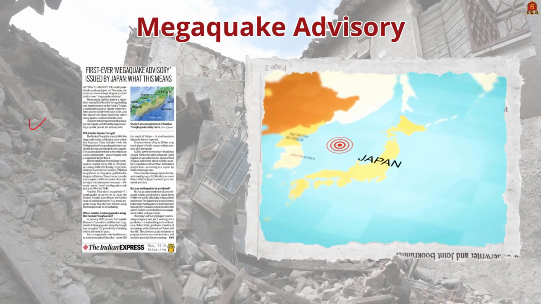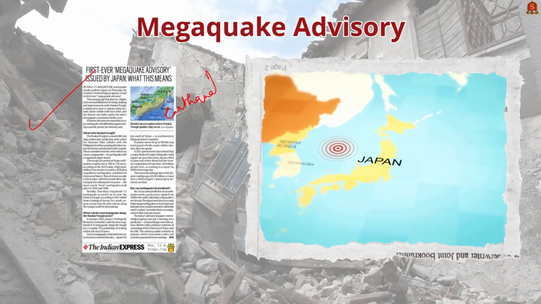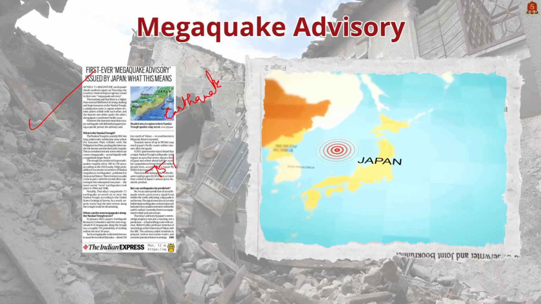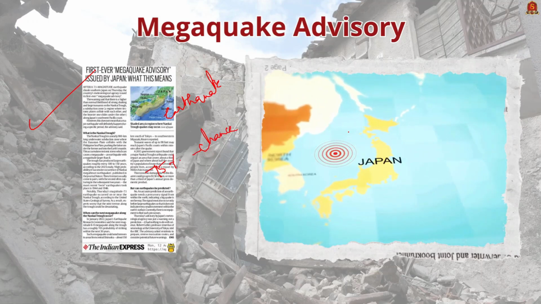Now look at this news article about earthquake. Experts have warned that there is a 70% chance of another major earthquake in the next 30 years in Japan, especially near the Nankai Trough.